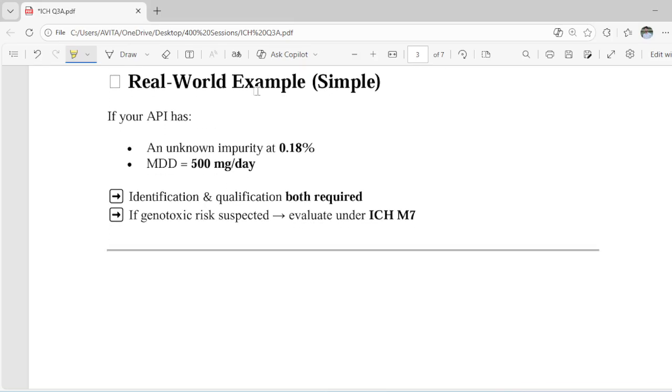Next, we have some real world examples. Let's take an example. We have an unknown impurity which is at 0.18%. Obviously, if it is unknown and the percentage is also high, greater than 0.05% or 0.01%, we have to identify it and qualify it. Both are required because the maximum daily dose is less than or equal to 2 grams per day. If genotoxic risk is suspected, then evaluate under ICH M7, obviously. For genotoxicity, we have M7.